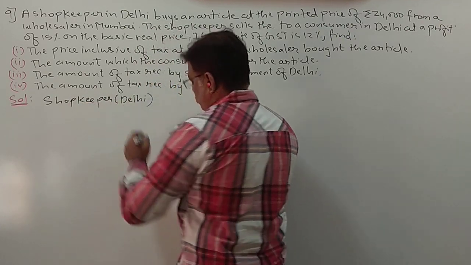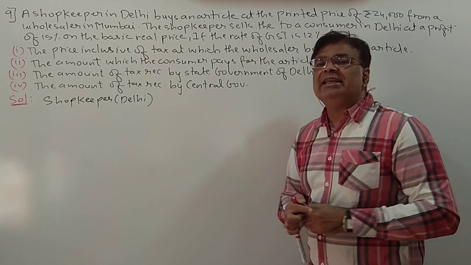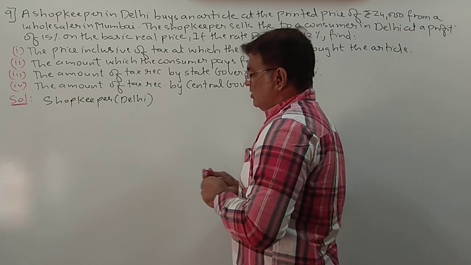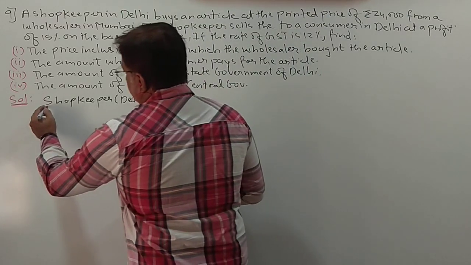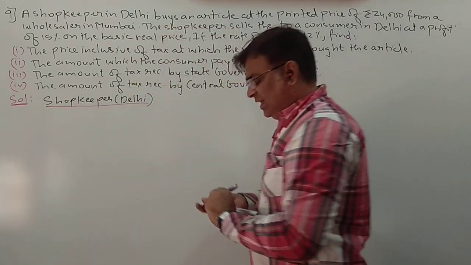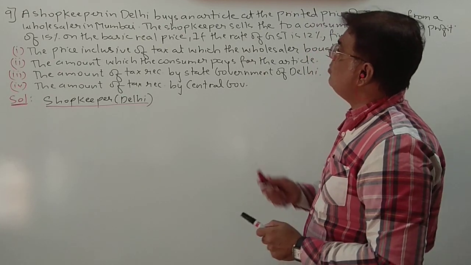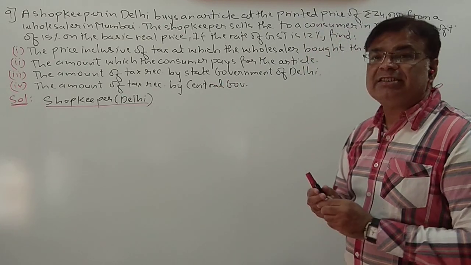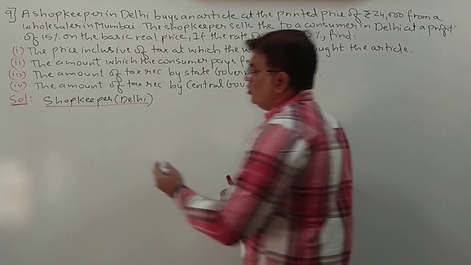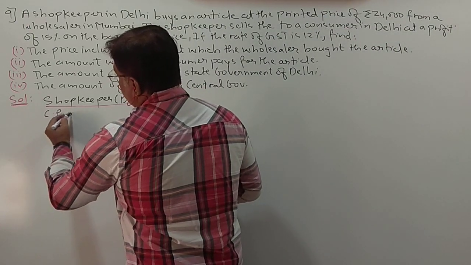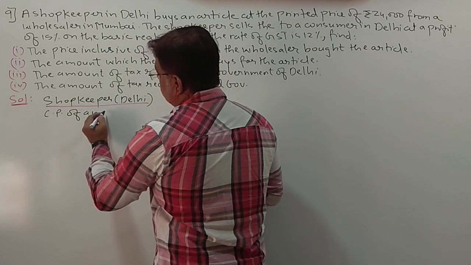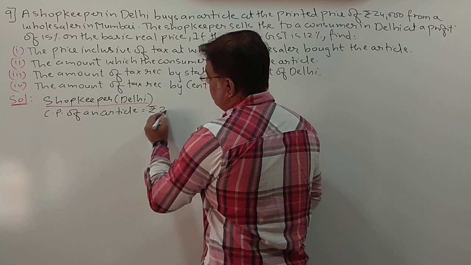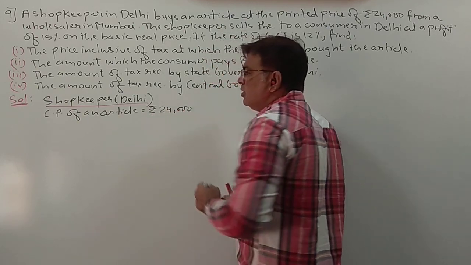Now we know the shopkeeper in Delhi is purchasing the article from whom? From the Mumbai wholesaler. At which price is he buying? Is he getting any discount? No. The shopkeeper is purchasing from the wholesaler in Mumbai at the printed price only, that is 24,000. So what will be the cost price of the article for the shopkeeper in Delhi? He is purchasing at the printed price only, so it will be rupees 24,000.